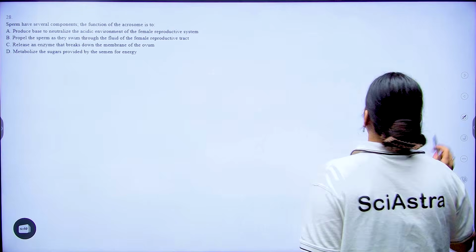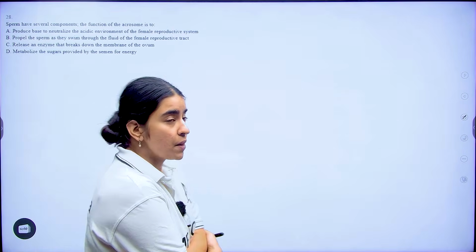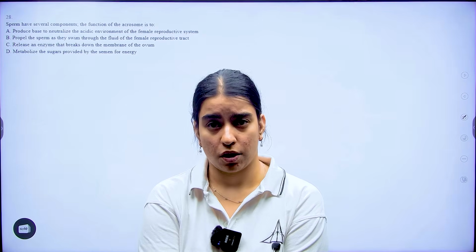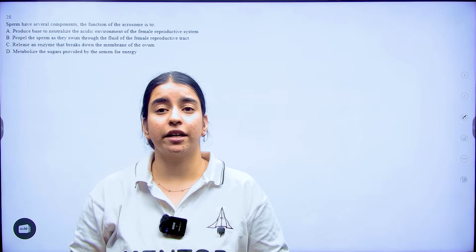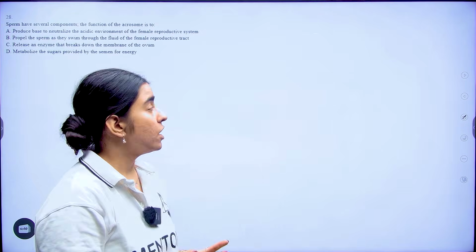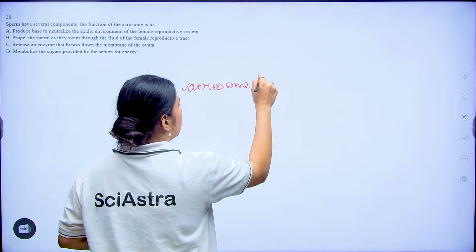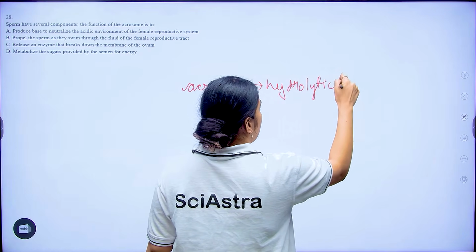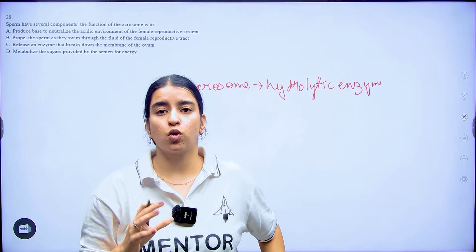Okay. Now, coming to the next question, sperm has several components. The function of acrosome is. Now, your acrosome is known as your sperm's toolbox. It has a cap-like structure at the tip of the sperm head and inside it, it has hydrolytic enzymes. Now, because it has your hydrolytic enzymes, what is going to happen?